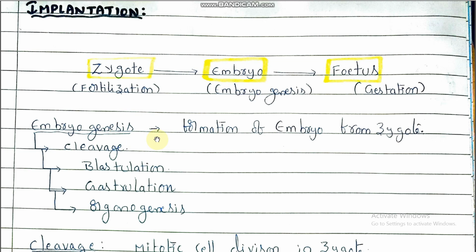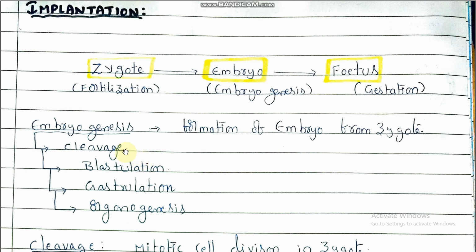Genesis means formation. Embryogenesis consists of different stages.